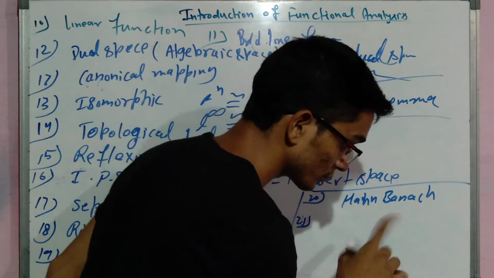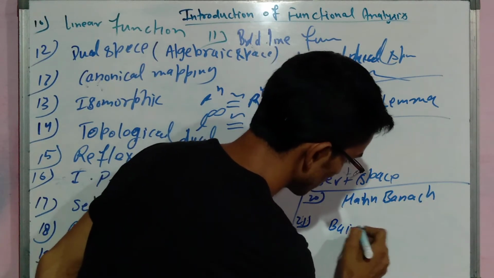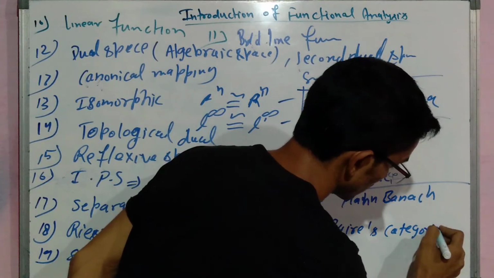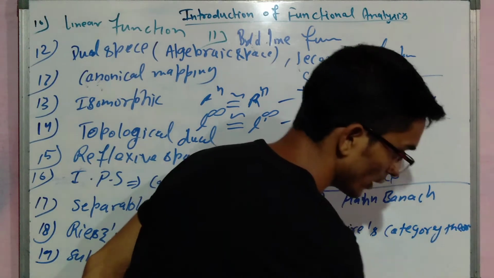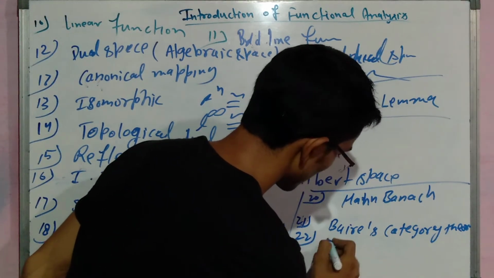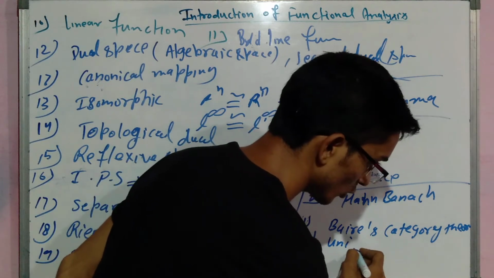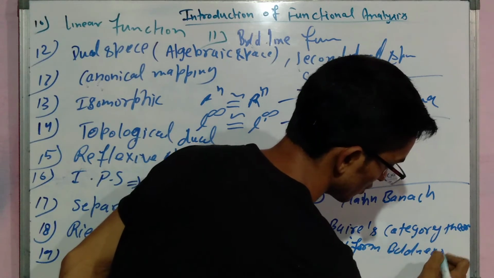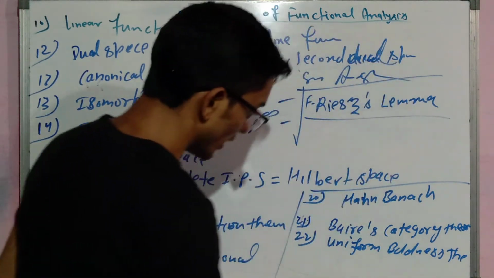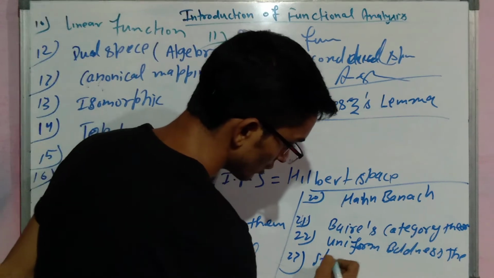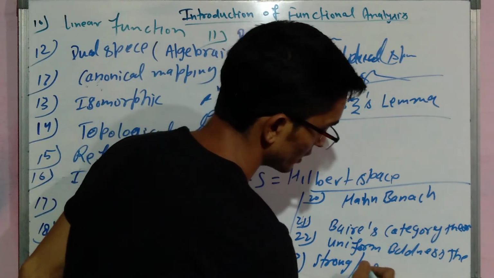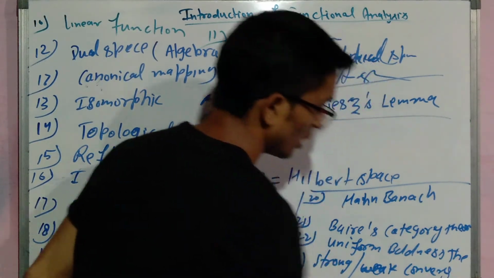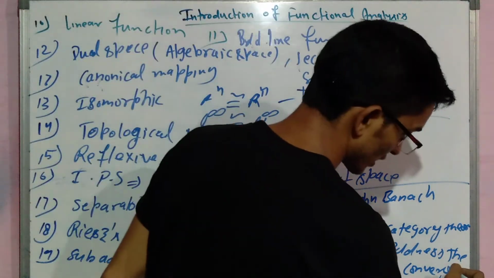After that we will talk about Baire's category theorem. Baire's category theorem. And after it we will talk about 22, uniform boundedness theorem. And 23 is strong and weak convergence. Strong and weak convergence. So this is the last topic of functional analysis.